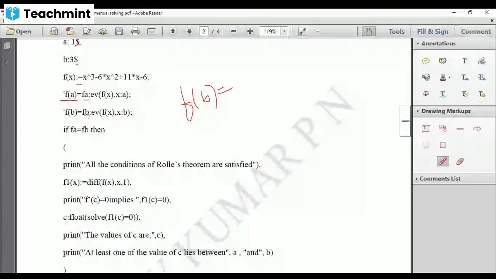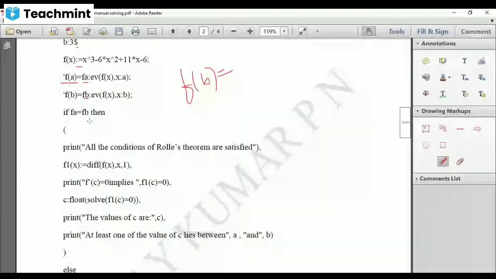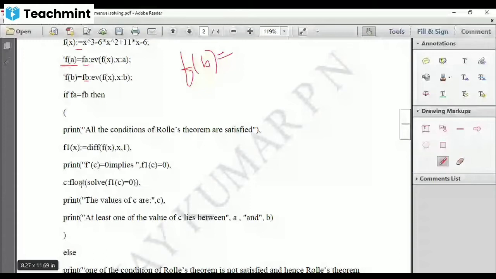Then further, if fa equal to fb, that is the only condition which was left out, because it is already continuous and differentiable. The only thing we have to check is the third condition. So if fa equal to fb, then within a simple bracket, because there is more than one statement, print within double apostrophe, all the conditions of Rolle's theorem are satisfied. After this, put a comma, because I want to go with a few more lines.